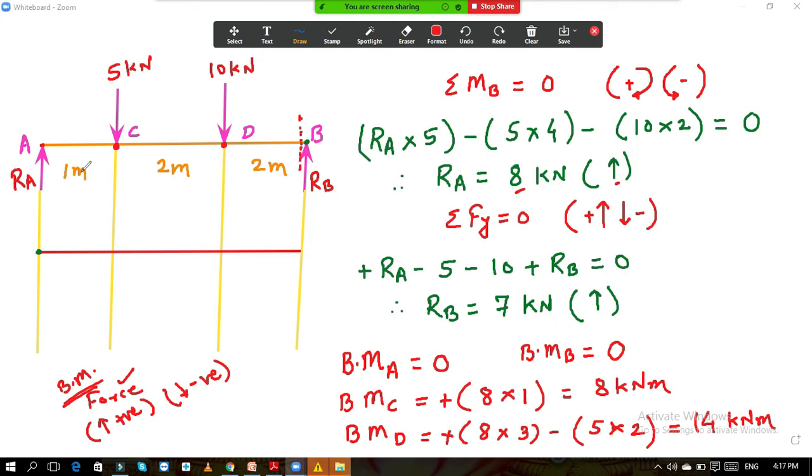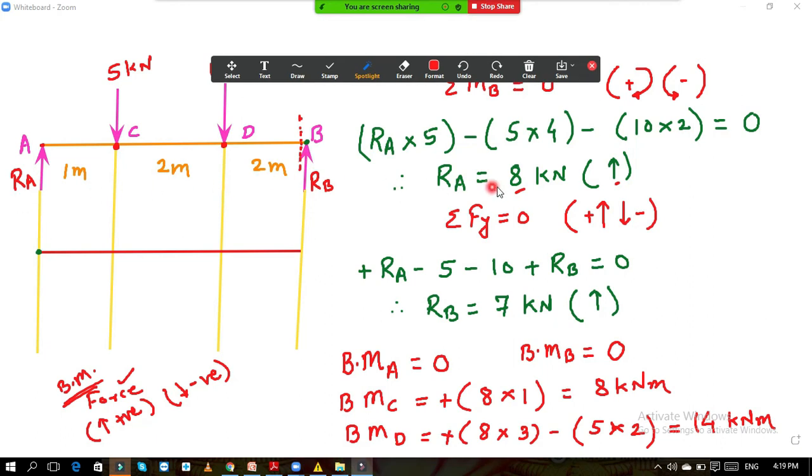If we calculate orally now, the value of RA is 8. What is the distance from point B? 2 plus 2 plus 1 is 5. So 8 into 5 it is 40. RA is moving upward, so it is plus 40. Then this 5 into 4, that 5 is moving downwards, so minus 20. And this is 10 into 2, minus 20. So ultimately you are getting 0 moment.